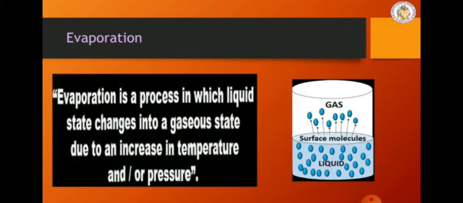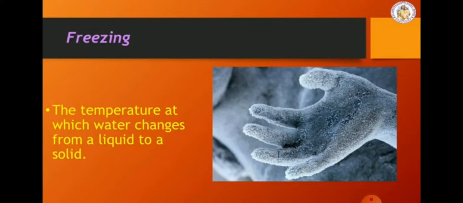Evaporation is a process by which the liquid state changes into gaseous state by giving pressure or temperature. For example, when the mother boils water, you can see evaporation taking place. Freezing is a process where a liquid changes into a solid state. For example, when you keep water in the refrigerator, you can get ice cubes later. That is called the freezing state.